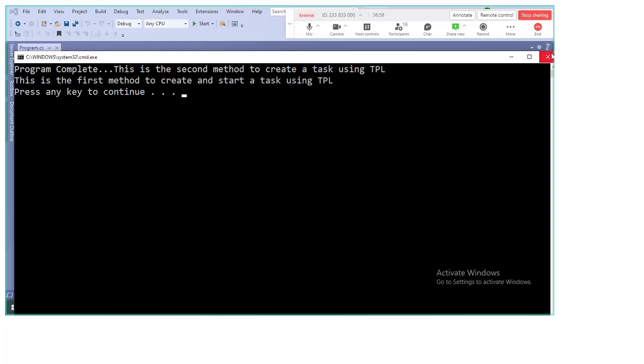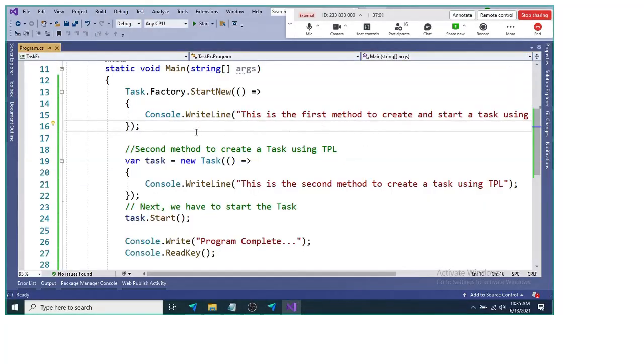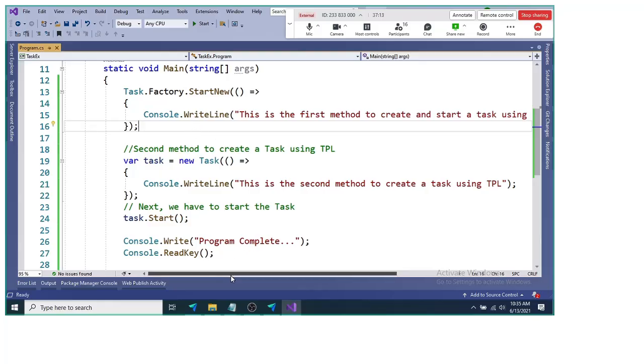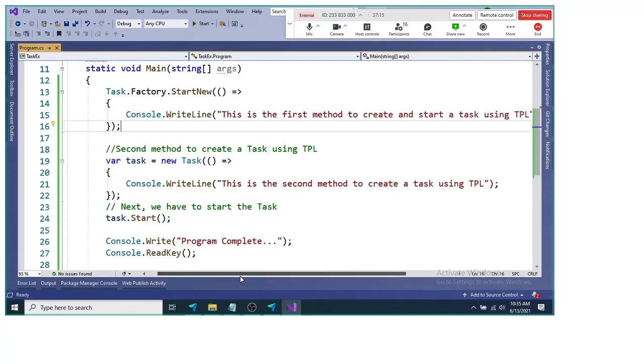So what is happening? This is not getting executed in sequence. If you look at here, why is it not getting executed in sequence?